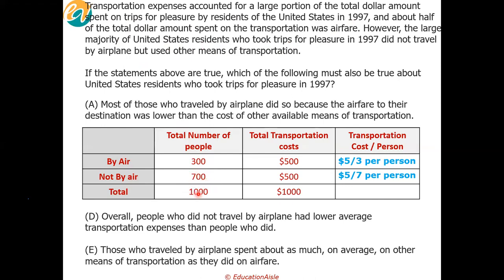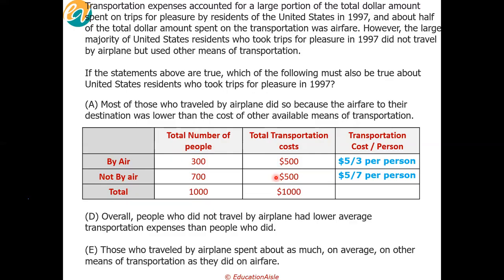Let's say these 1,000 people incurred a total of $1,000 towards their transportation costs. So out of these 1,000, I've taken by air 500 and not by air also 500. Why have I taken these same? Very nice. Half of the total dollar amount spent on transportation was airfare. So half was airfare. So obviously the other half was not airfare.